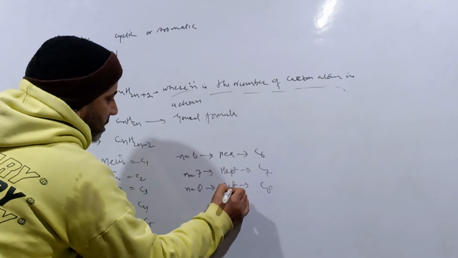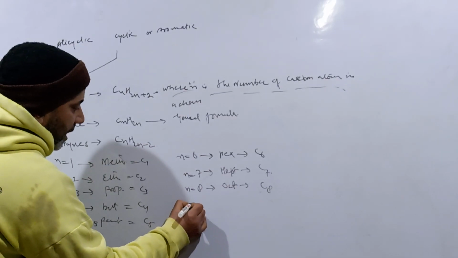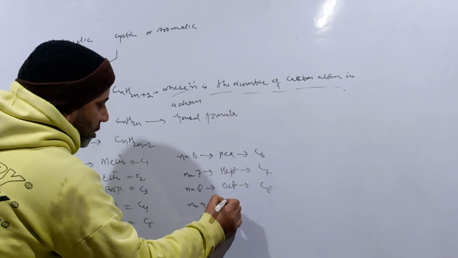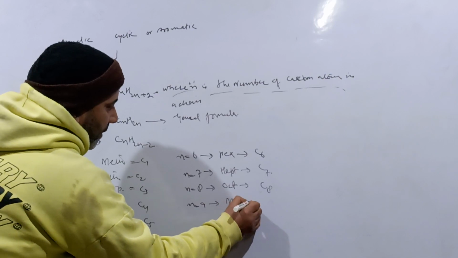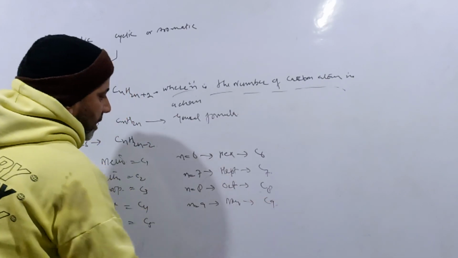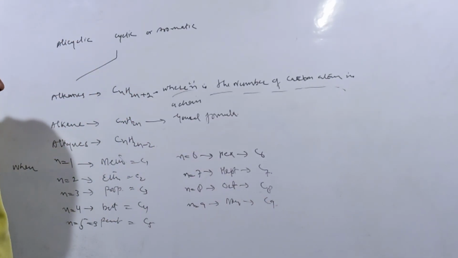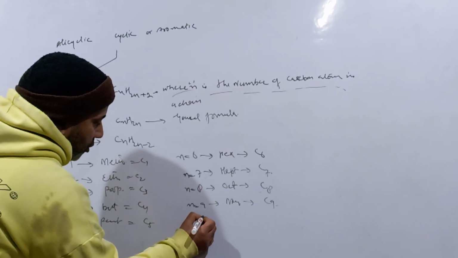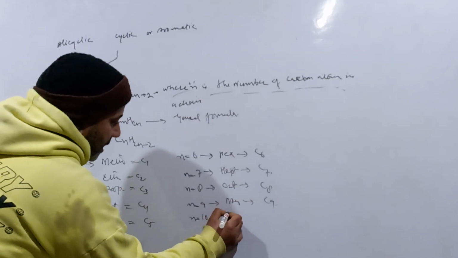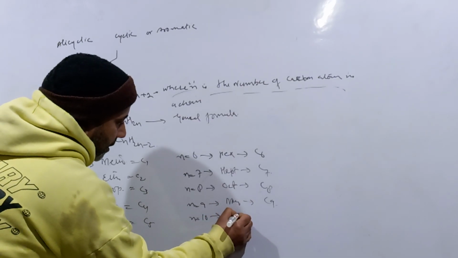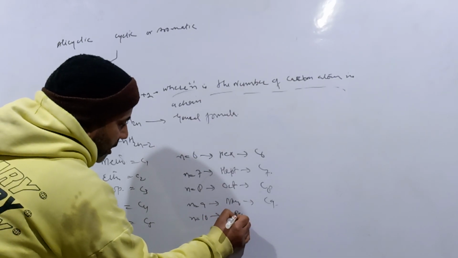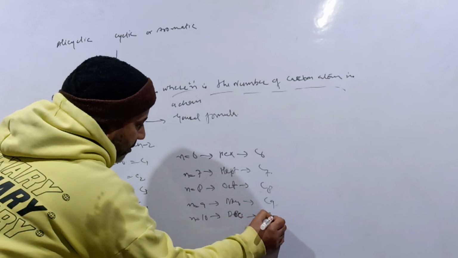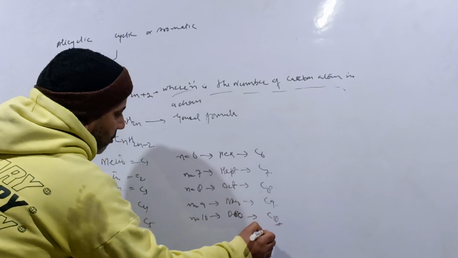When n is equal to 9, that is called non, meaning C9, 9 carbon atoms. n equal to 10 is called dec, meaning 10 carbon atoms within the molecule.